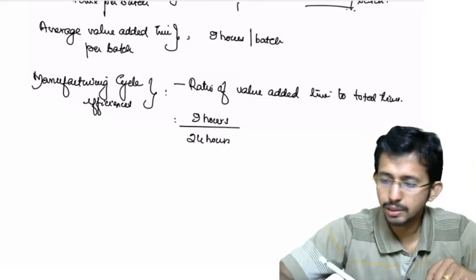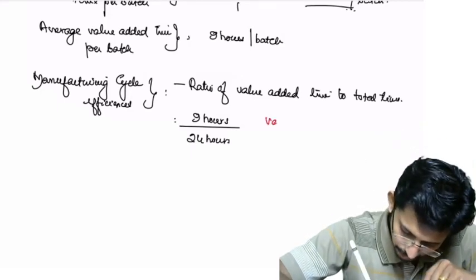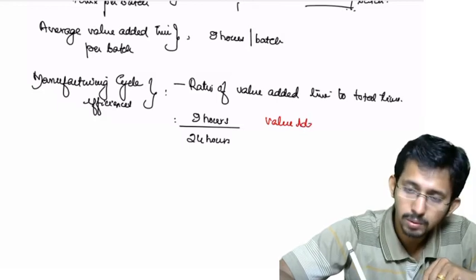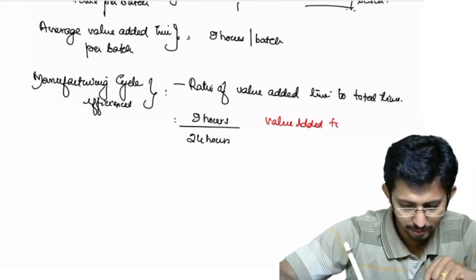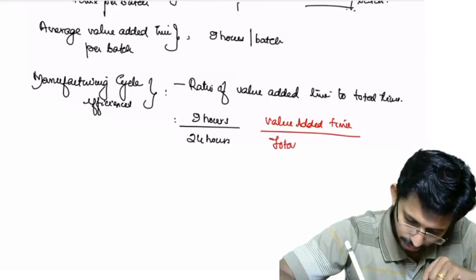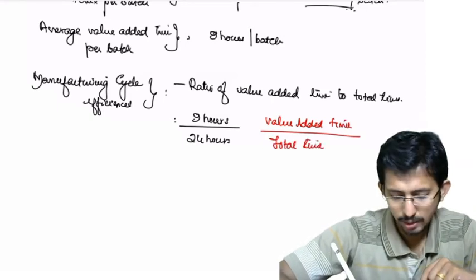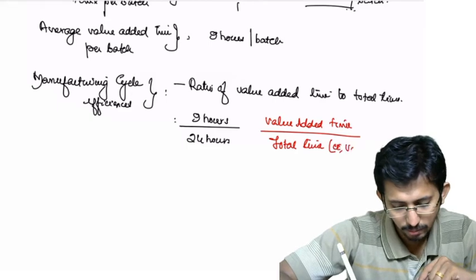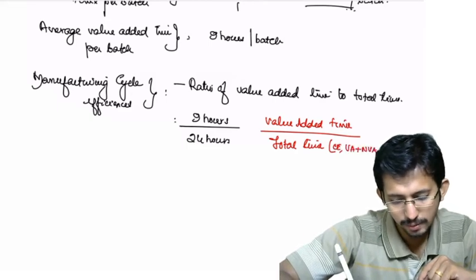I'm writing this formula as value added time divided by total time, that is VA plus NVA.